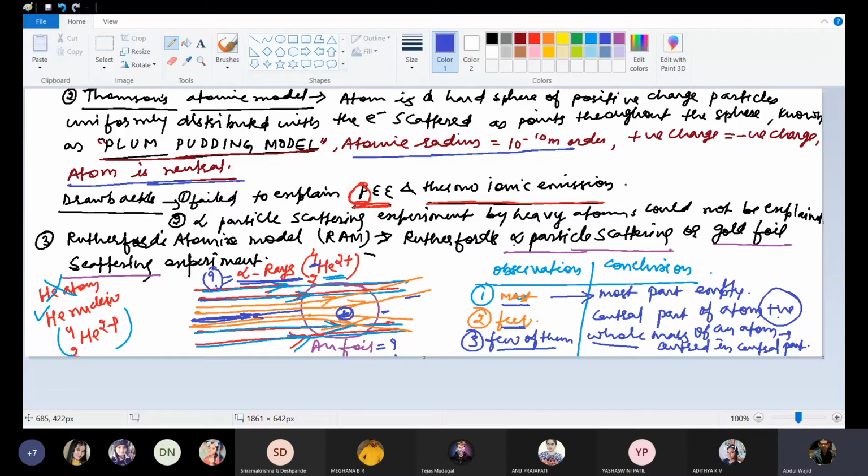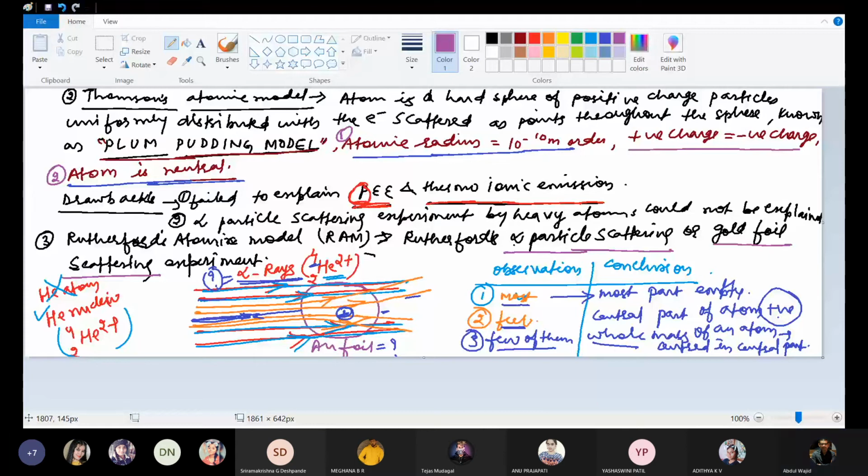Now see, these are the two points which they can ask you. What is the outcome of Rutherford's atomic model? As you have said, what were the salient features of Thomson's atomic model, the plum pudding model? This was one feature, and the second is that positive and negative charges in an atom are always equal. Now they will ask what are the salient features of the Rutherford atomic model, or you can say what is the positive outcome of this model.